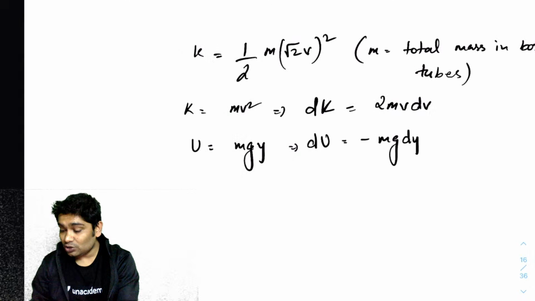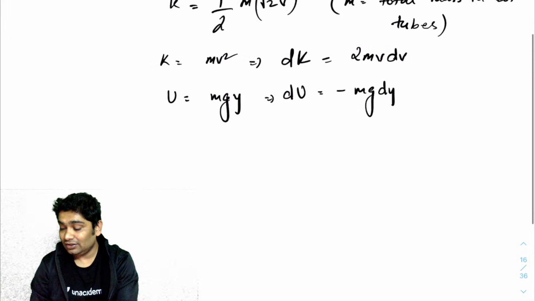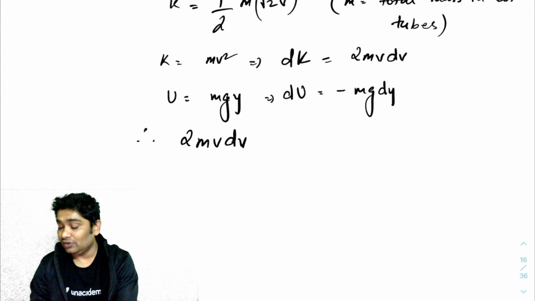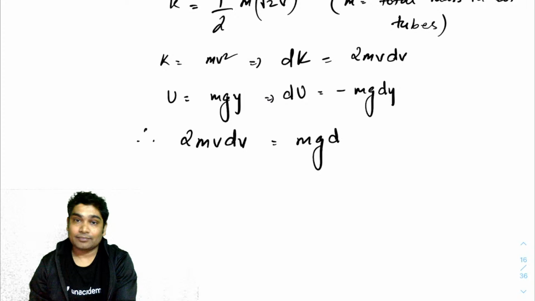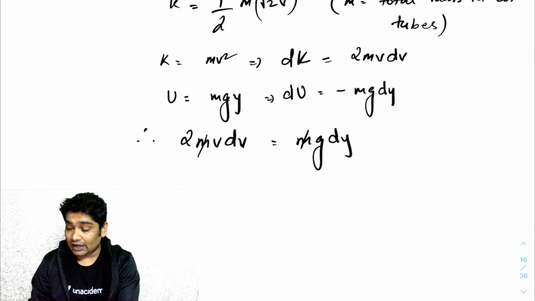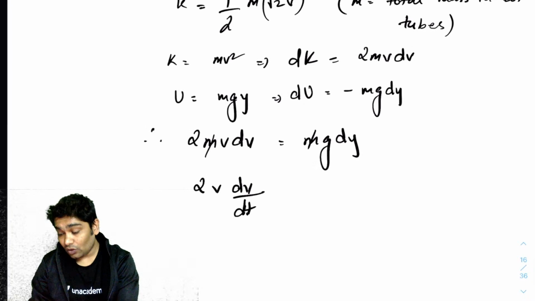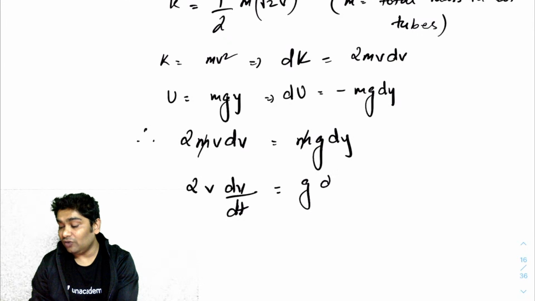Therefore, 2mv dv should be equal to mg dy. Agreed? This is what I can write. Now m and m would get cancelled, and if I divide both the sides with dt, I can say 2v dv over dt would be equal to g times dy over dt.